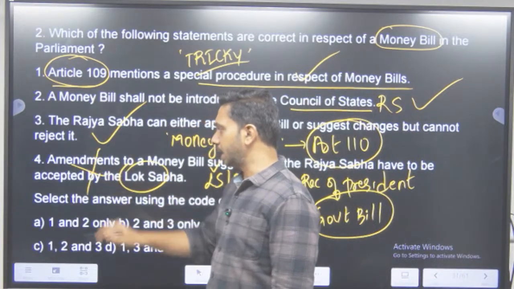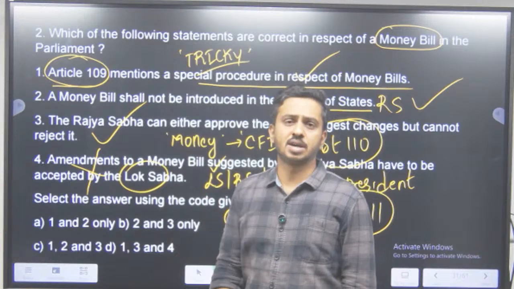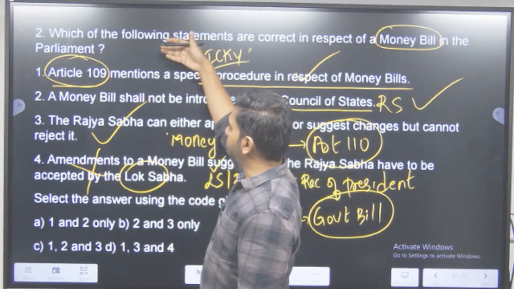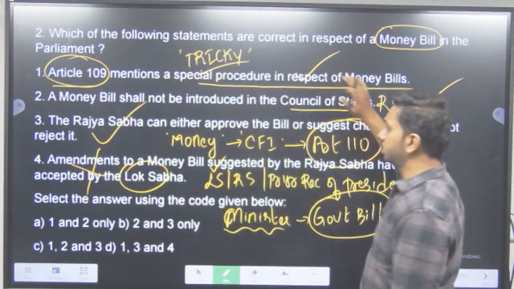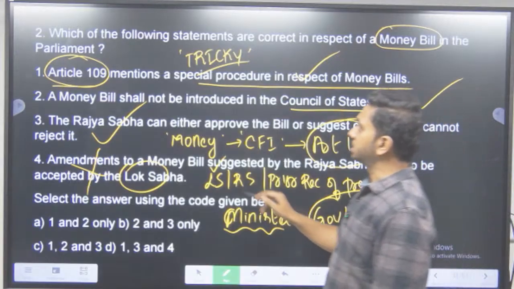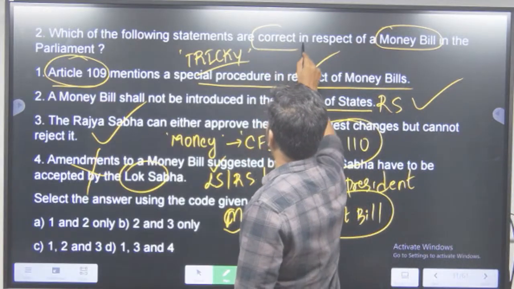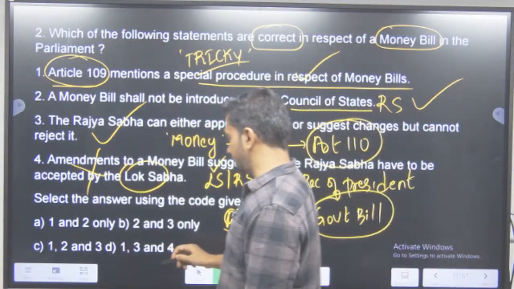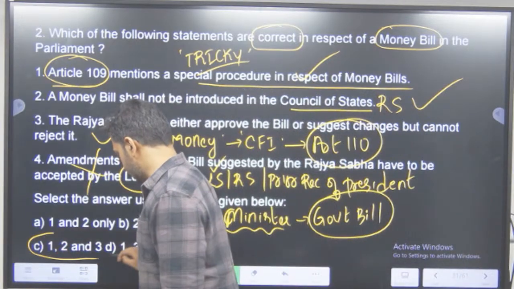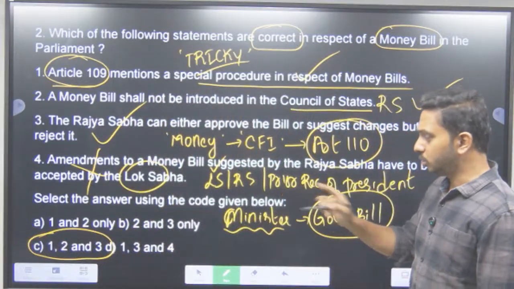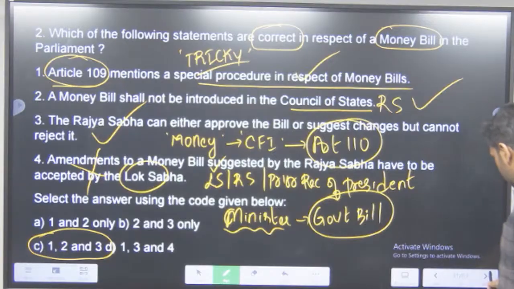No. Accept करना या ना करना, it's up to them. So, which one is correct then? 1, 2, and 3 are correct. So, which of the following are correct? 1, 2, and 3. Where is the option? Mark कर दीजिए जल्दी, जल्दी जल्दी. C, 1, 2, 3. Okay. Next.